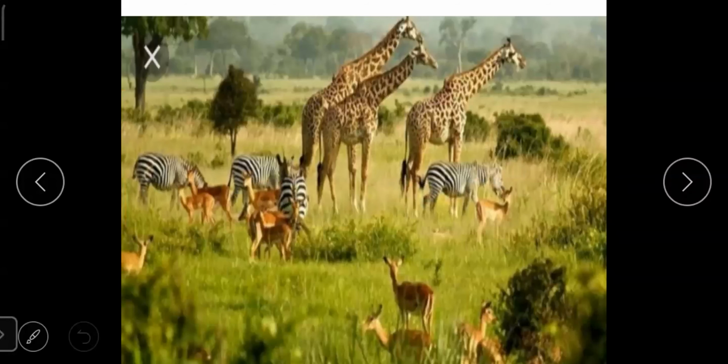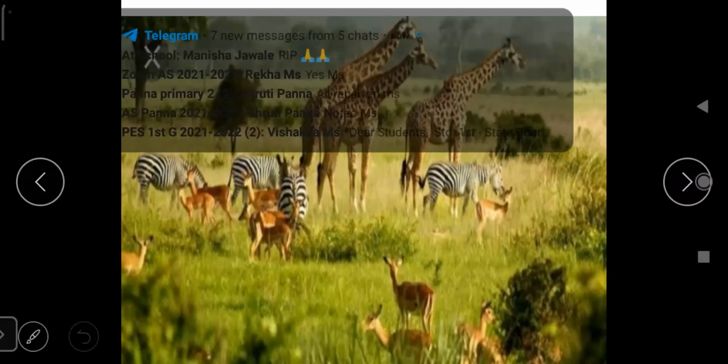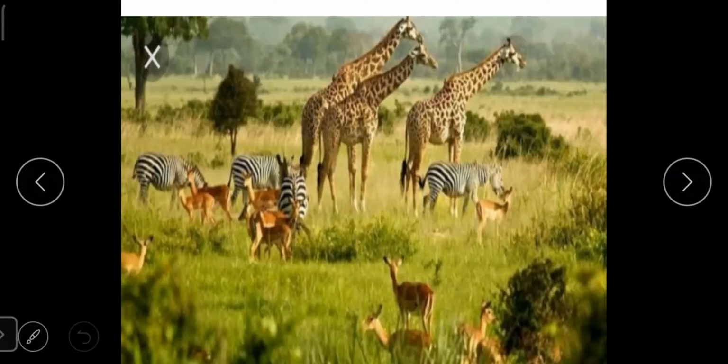Wild animals can be found in national park also, where they can roam in the same way as in the jungles. What is a national park, students? National park is an area that is set aside by the government for the preservation of natural environment. National park, students, it is not actually a jungle. It is an area that is kept aside by the government for taking care of the wild animals.